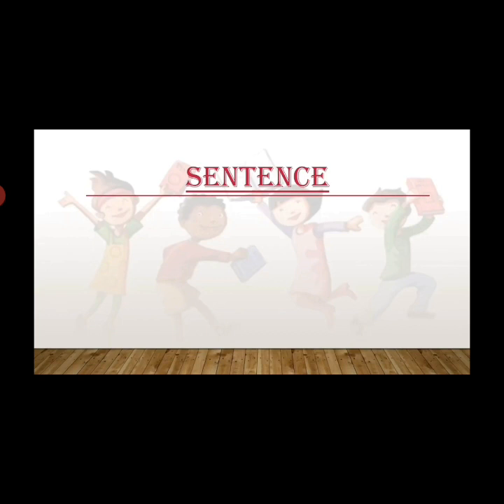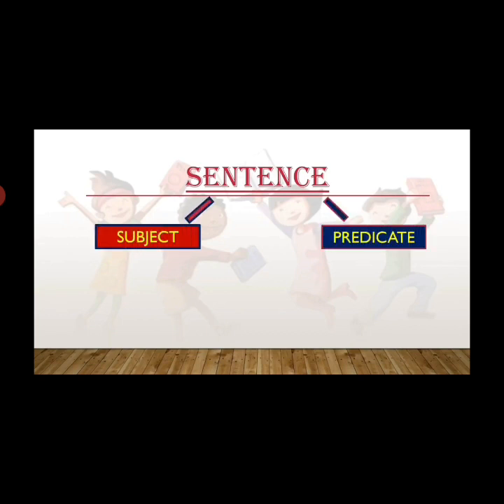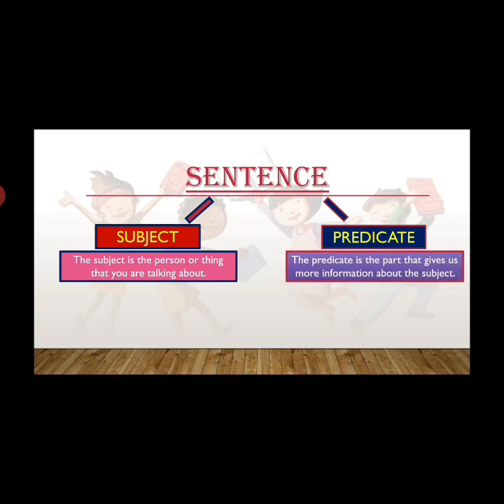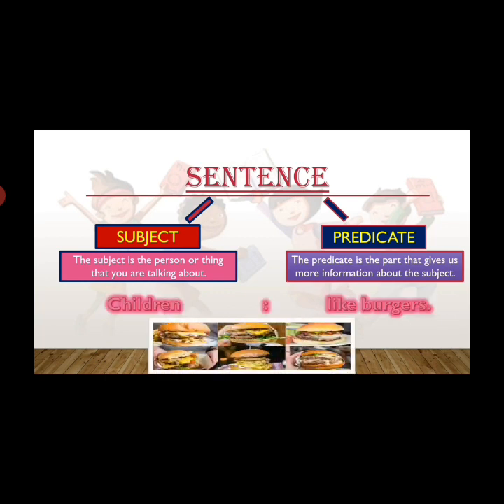A sentence can be divided into two parts: subject and predicate. The subject is the person or thing that you are talking about. The predicate is the part that gives us more information about the subject. Now let us take an example over here.